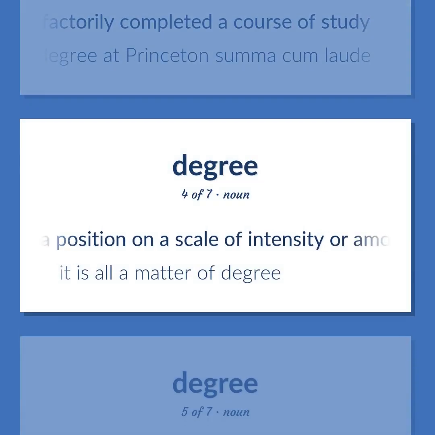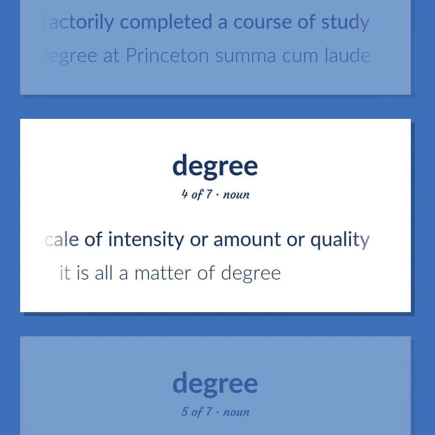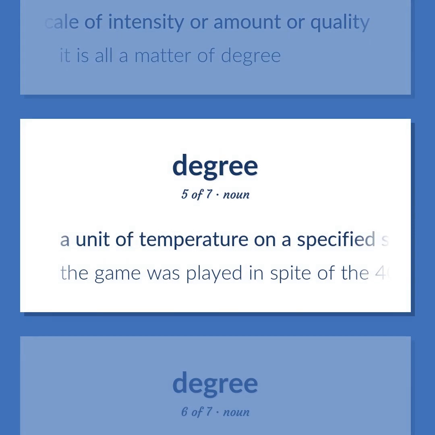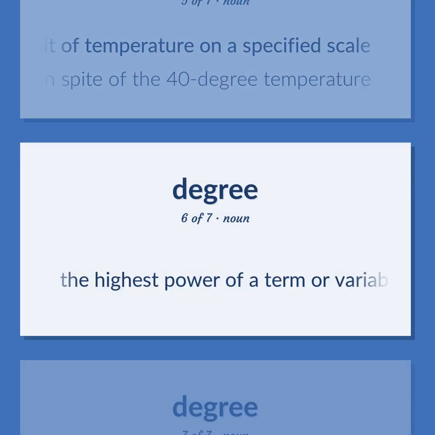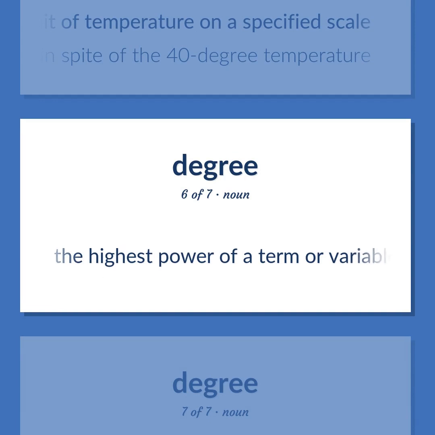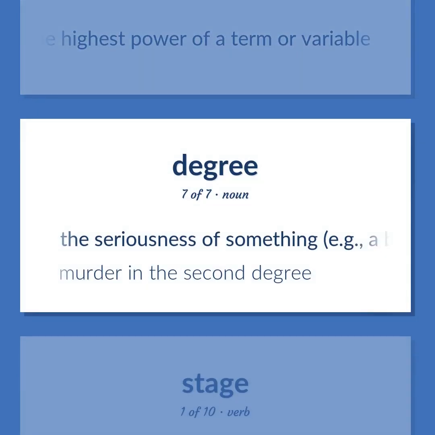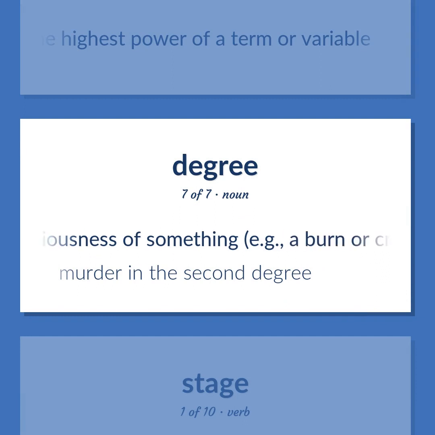A position on a scale of intensity or amount or quality. It is all a matter of degree. A unit of temperature on a specified scale. The game was played in spite of the 40-degree temperature. The highest power of a term or variable. The seriousness of something, e.g., a burn or crime. Murder in the second degree.